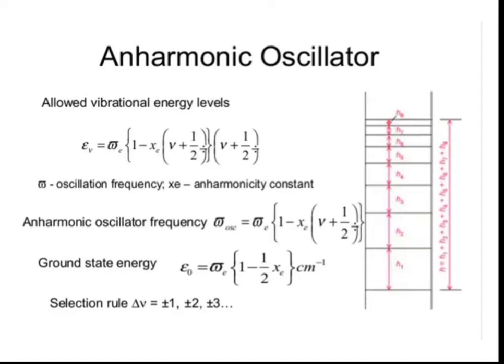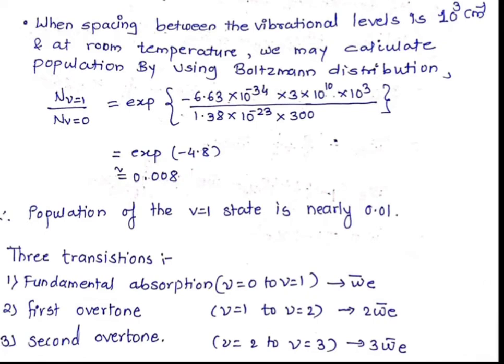Suppose the system is at room temperature and the spacing between two energy levels is 10⁻³ per centimeter. We have to calculate the population for the transition V is equal to 0 to V is equal to 1 using the Boltzmann distribution law. Here one equation is given: N_V=1 divided by N_V=0 is equal to the exponential of, in a bracket, we have to put the values.